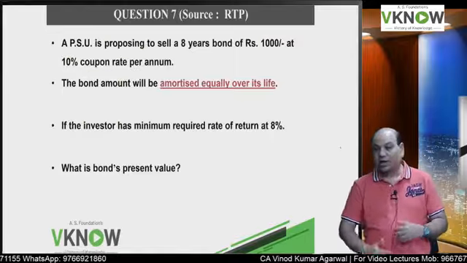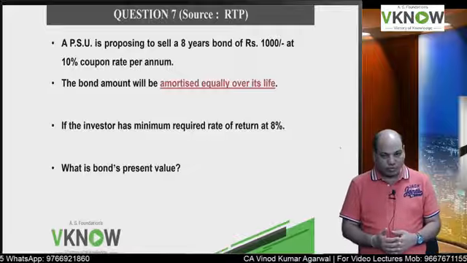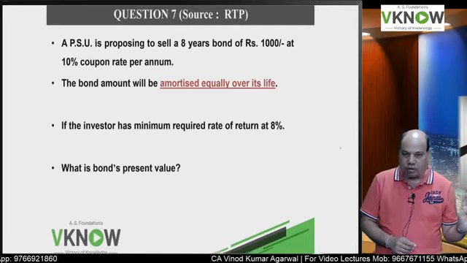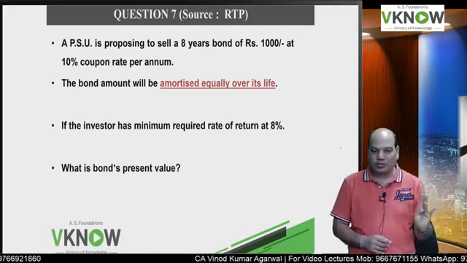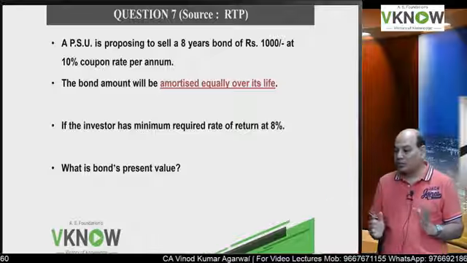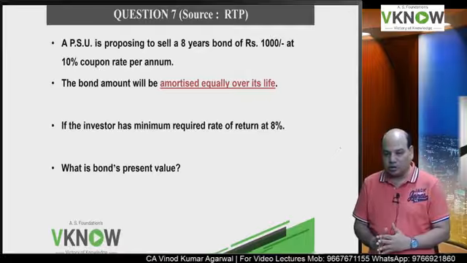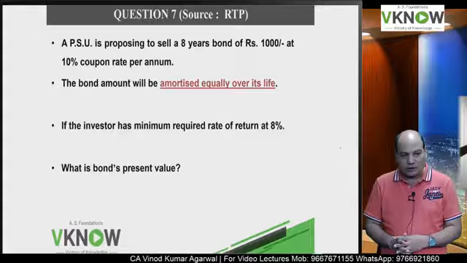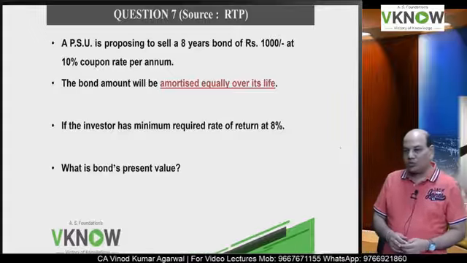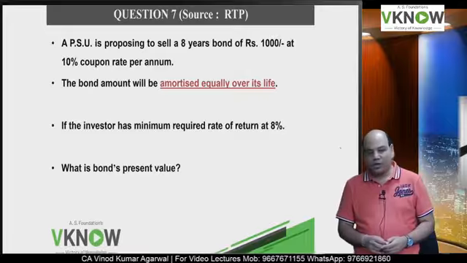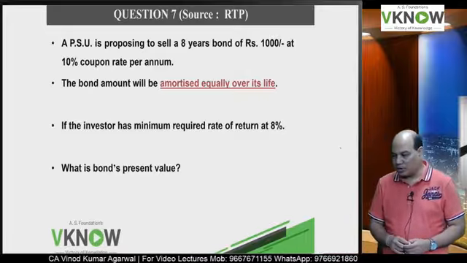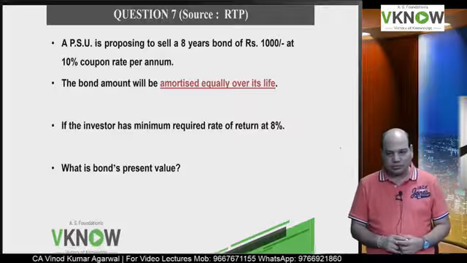It will be required in advanced questions also. So we have taken coupon bond, semi-annual coupon bond, perpetual bond. Now the next category is self-amortizing bond. A PSU is proposing to sell an 8-year bond of rupees 1000 at 10% coupon rate per annum.